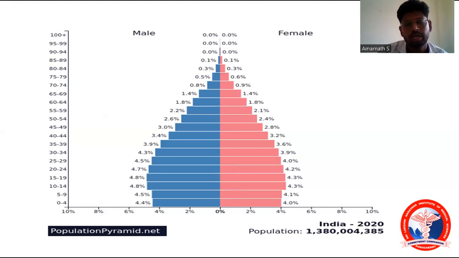That is the constricting type or broad belly type. There is another that will be in developed countries. In developing countries, we have a broad base with narrow top or tapering top. But in another type, that is the constricting type, in developed countries. Okay, this is all about the age and sex pyramid.